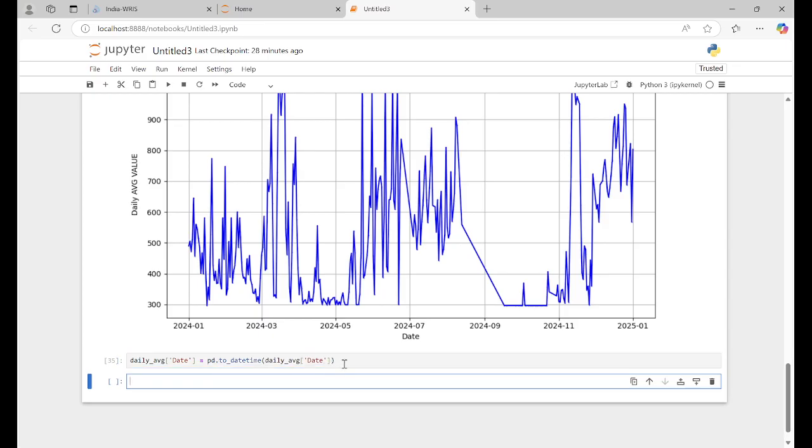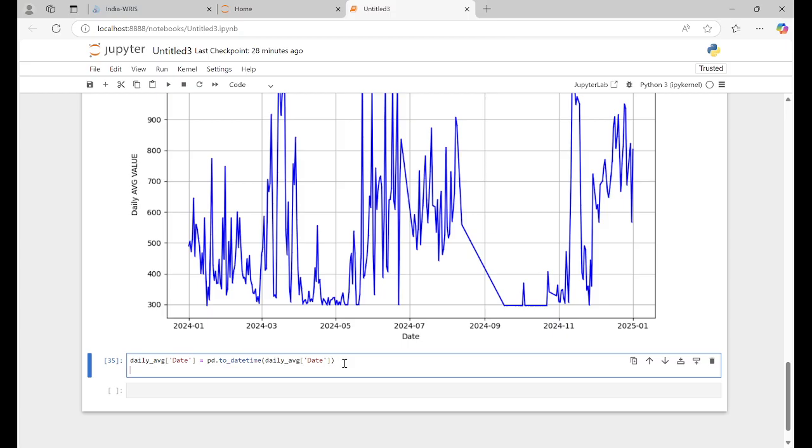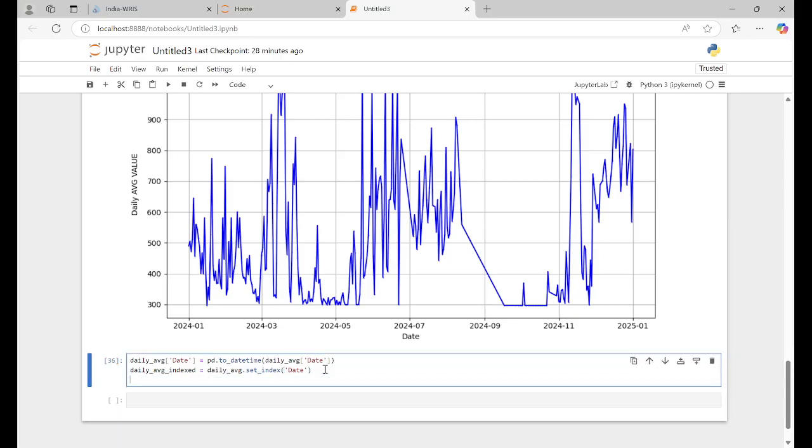This is an important thing every time, because then only it will resample. So set date as index. Now we will set daily AVG index. Index is important. So how will it do? Daily dot set_index, which one? The date, right? Yeah. So these two are important things.